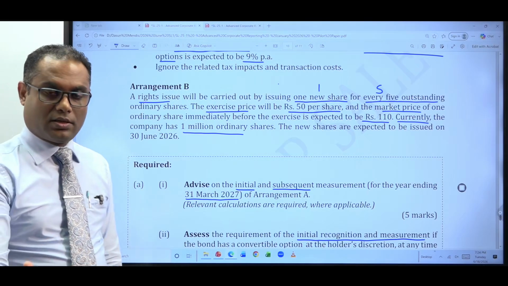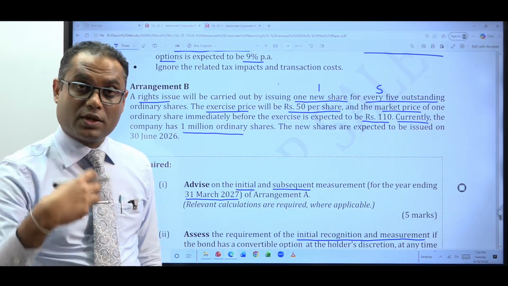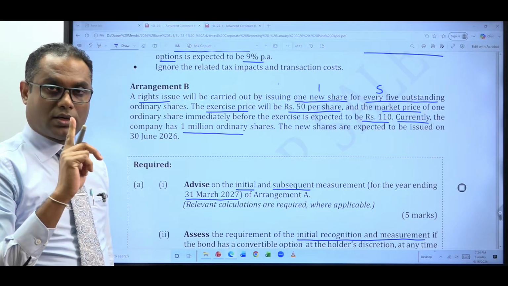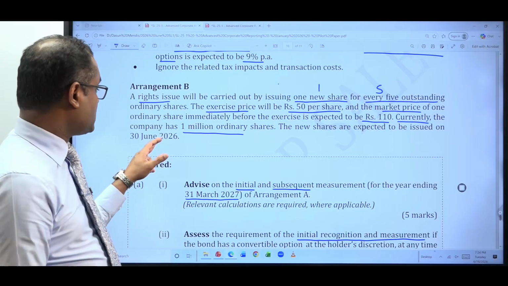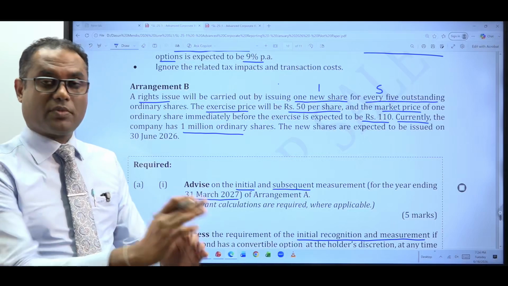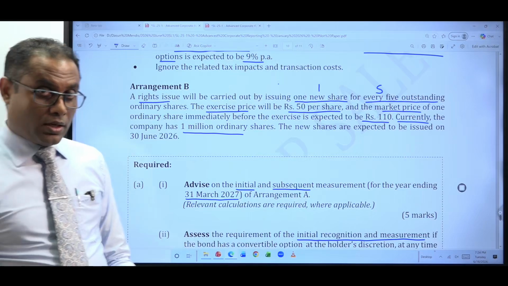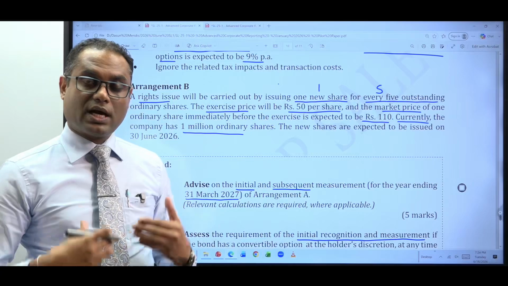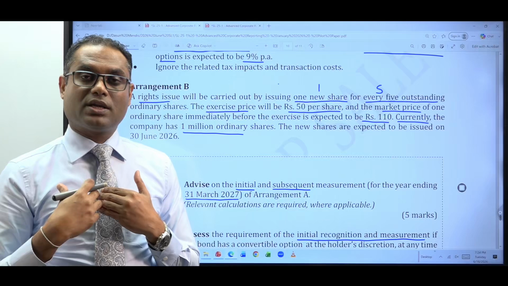Right? Because from the company's point of view, the company would receive cash. So the company can use this cash for earnings generation activity from the date of the issue. So these shares which are issued for cash would be taken into the weighted average number of shares calculation from the date of the issue. Right? That means you adjust the weighted average number of shares prospectively for the shares issued for cash. Now let's assume a bonus share issue. Bonus share issue means what? The company is issuing shares to the shareholders free, without any corresponding resource inflow to the entity.